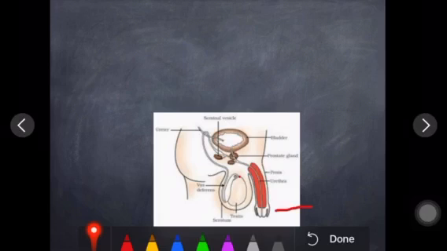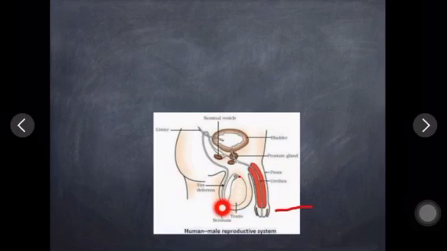Next, here is a diagram of the overall system. This is the side view of the male reproductive system. It would be better if you practice and make it on your own. Here we'll see the pair. This is the side view, so just one testis will be visible. So this is the testis covered by the scrotum, and the testis has a coiled structure, that is called epididymis. Till that we have covered.